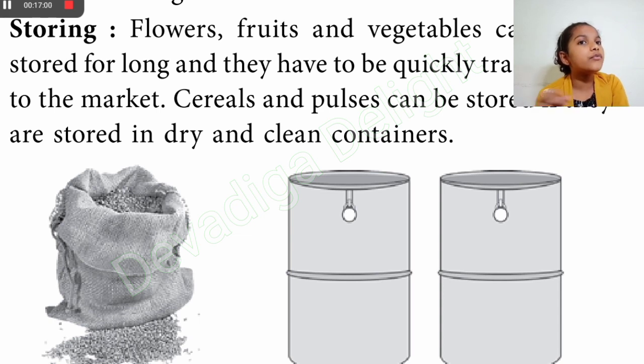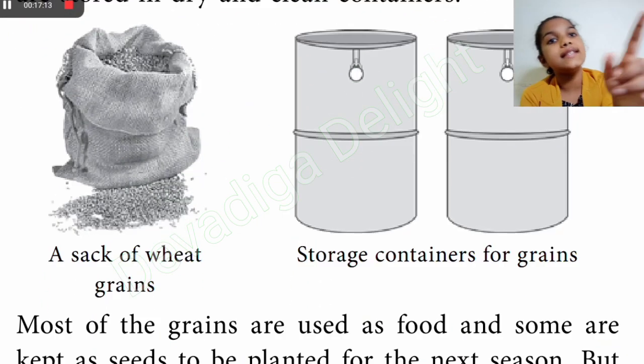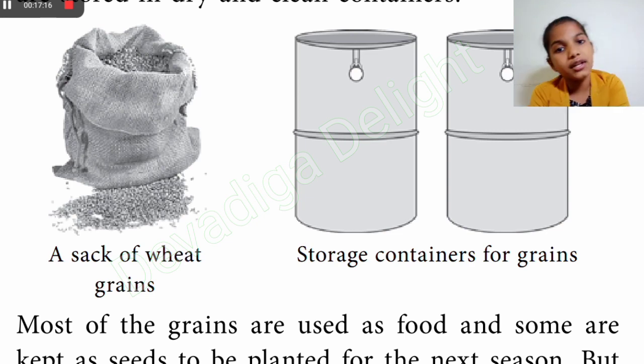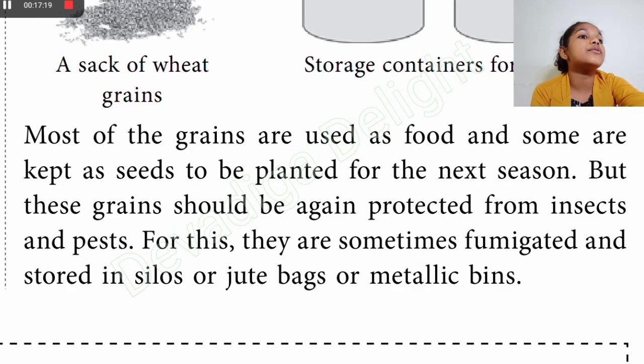And also fruits and vegetables can't be stored for long. Only cereals and pulses can be stored, and only if they are kept in dry and clean containers. This is a sack of wheat and this is the storage for grains. Most of the grains are used as food and some are kept as seeds to be planted for the next season. But these grains must be protected from insects and pests. For this they sometimes use fumigation and are stored in silos, jute bags or metallic bins.